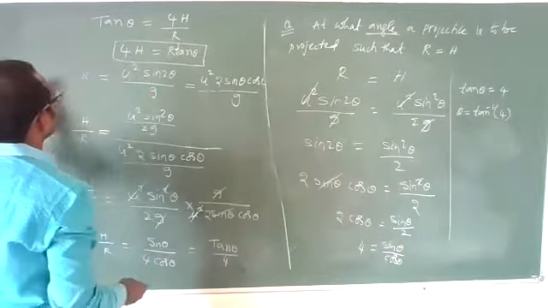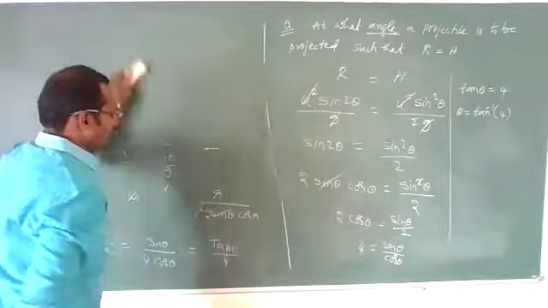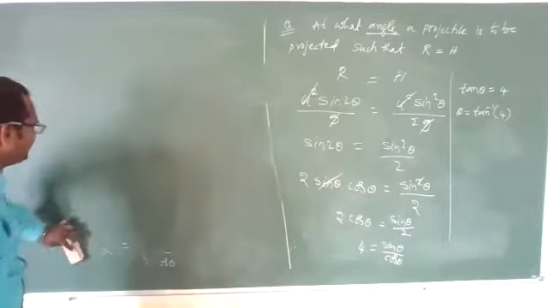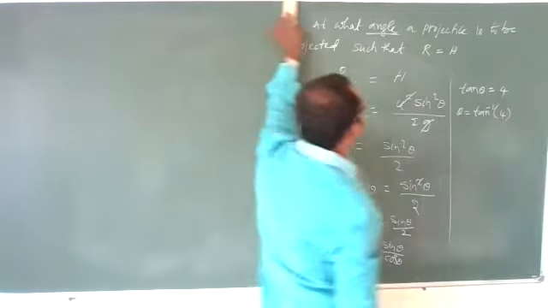Clear? Good. So what angle should we project so that range and maximum height are equal? At an angle theta equal to tan inverse of 4, we should project the body.